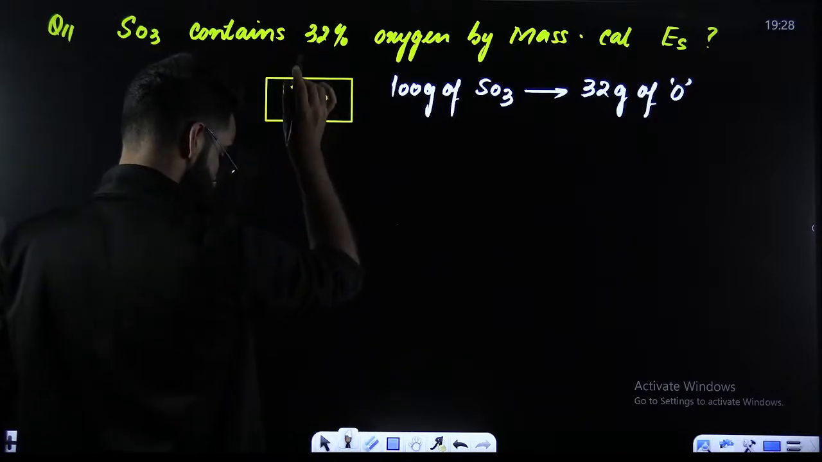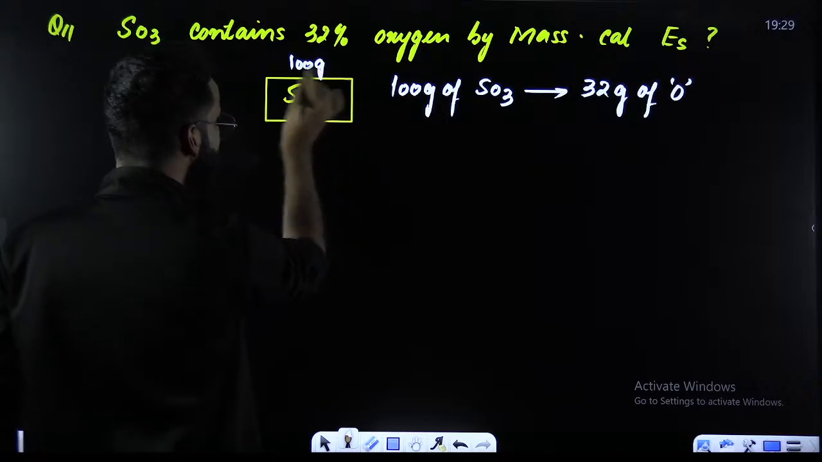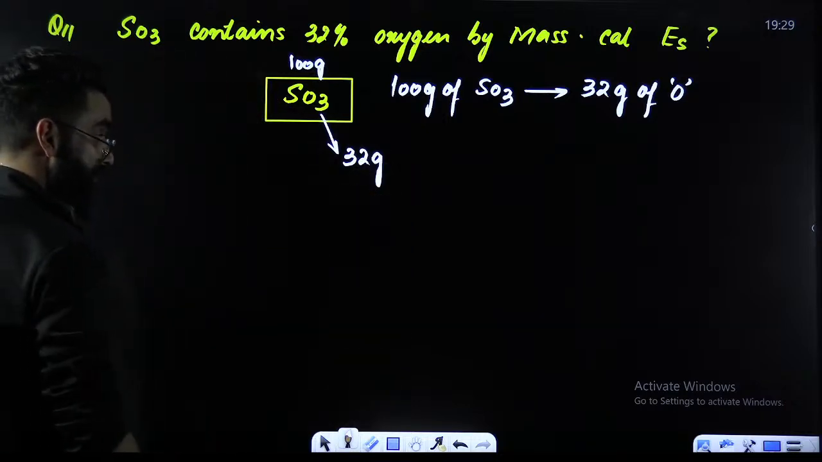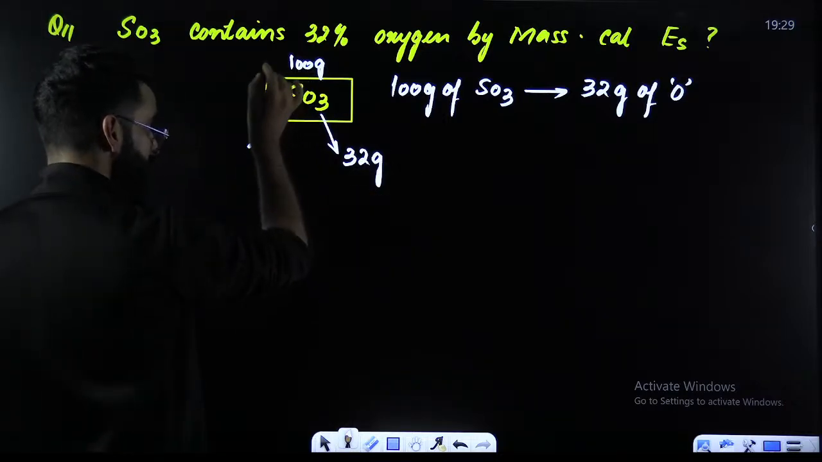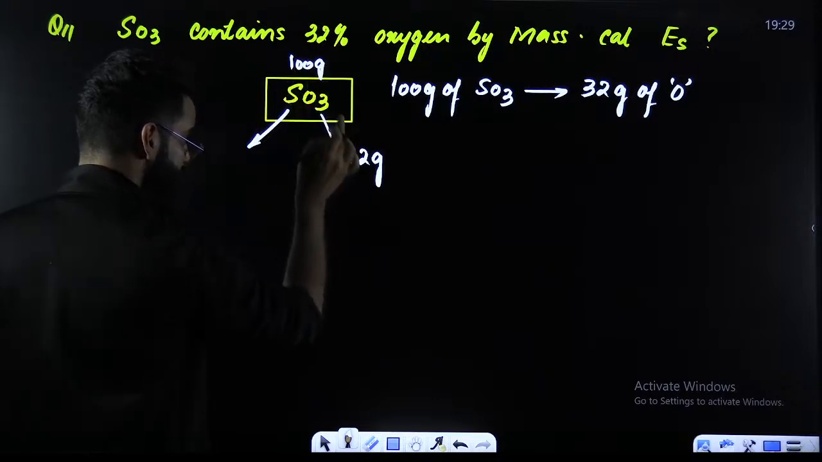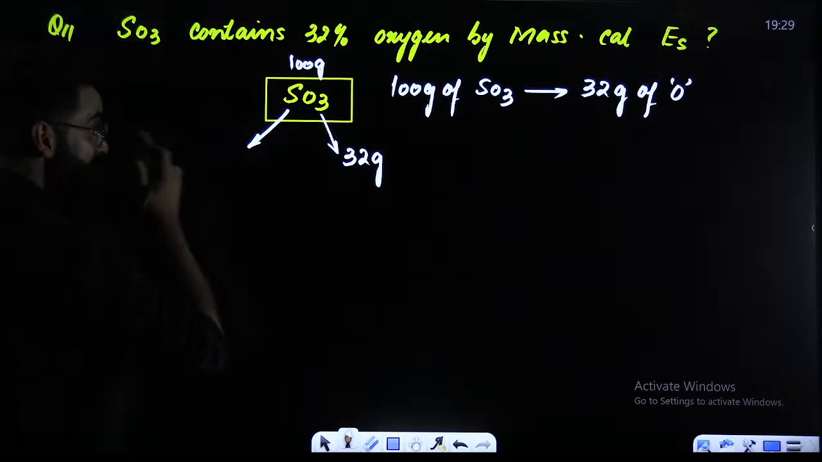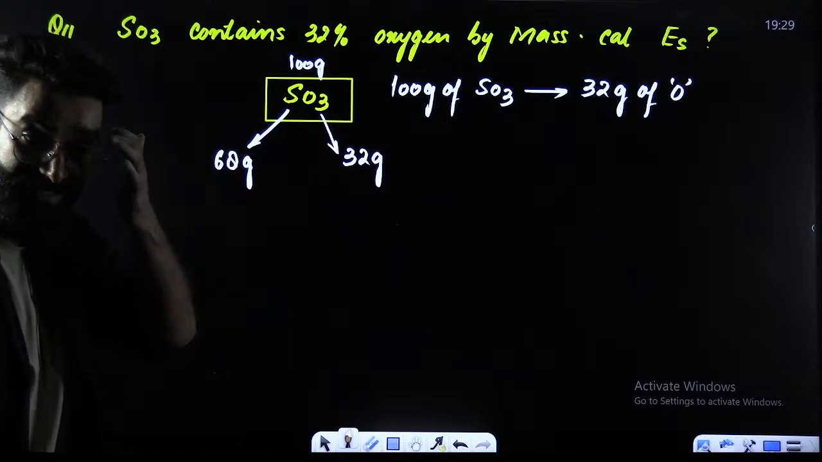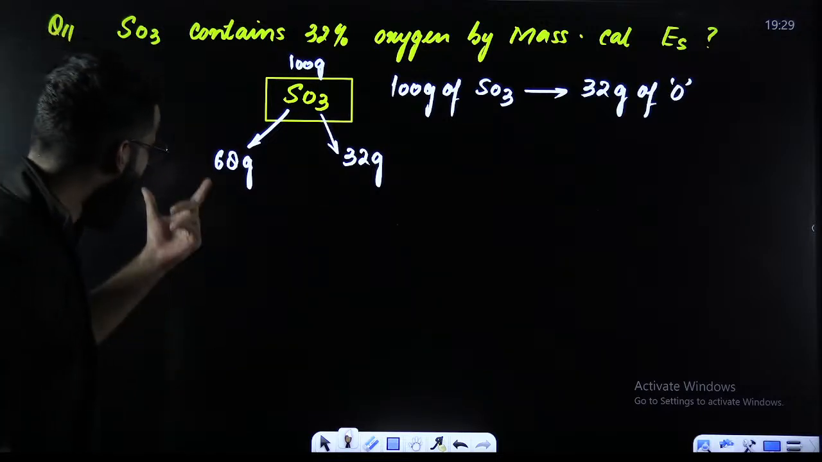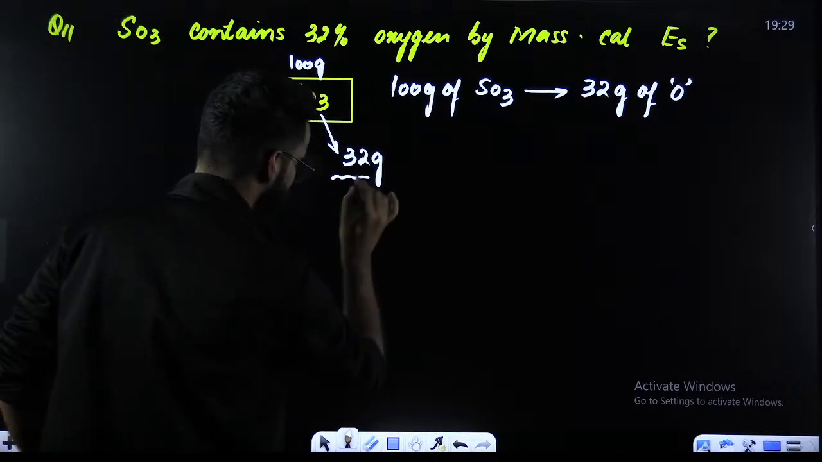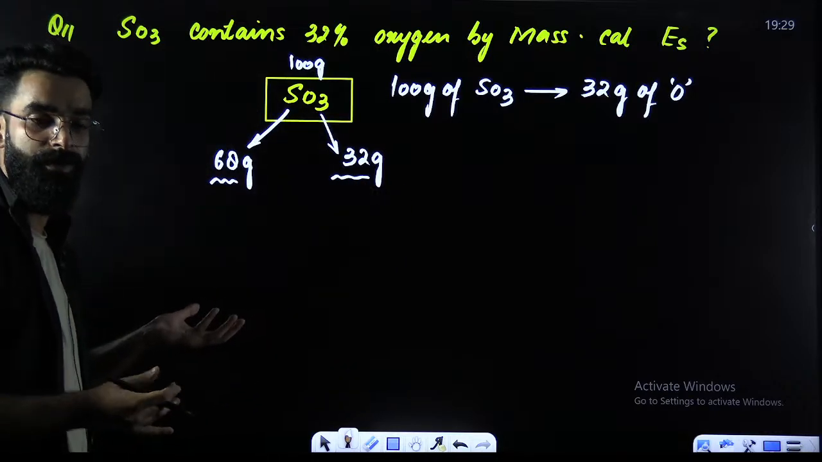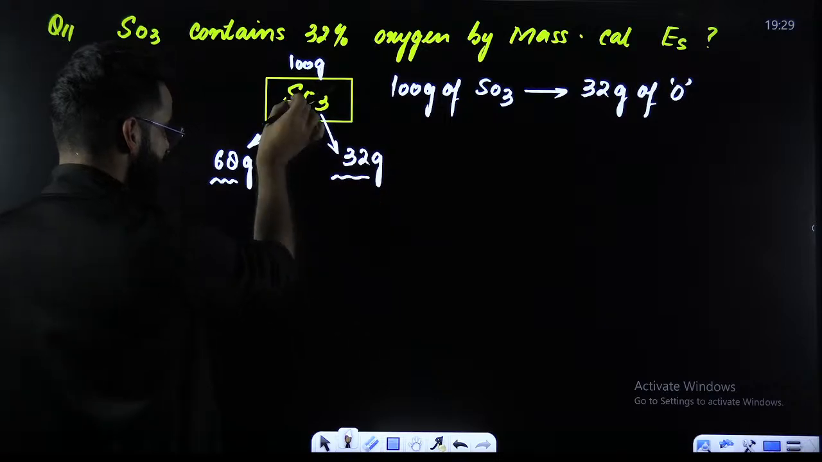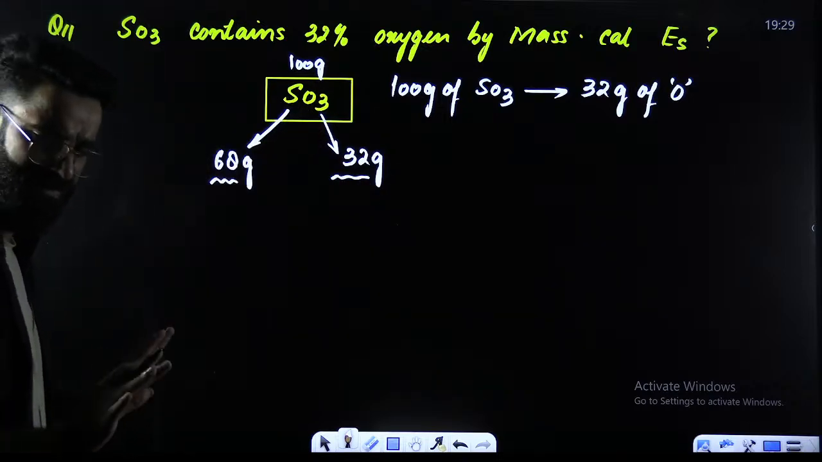So, my dear students, I got to know 100 grams of the compound contains 32 grams of oxygen. Now tell me, what will be the mass of sulfur here? The total mass of the compound is 100 grams, out of which 32 grams is the mass of oxygen. Therefore, the mass of sulfur will be 100 minus 32. That comes out to be 68 grams. Now, what can we understand from this data? What did we get till now? We got to know that we had 100 grams of SO3 that contains 32 grams of oxygen. Therefore, sulfur will be 68 grams. Simple. Okay.